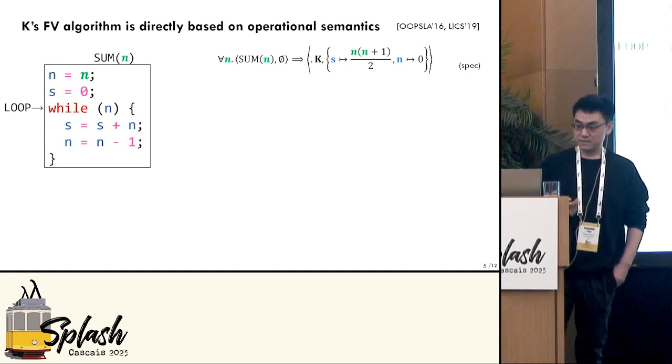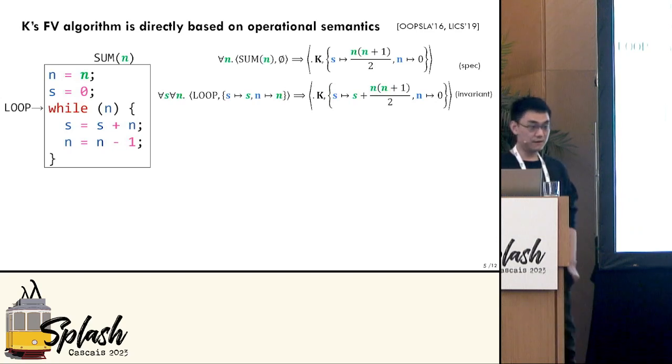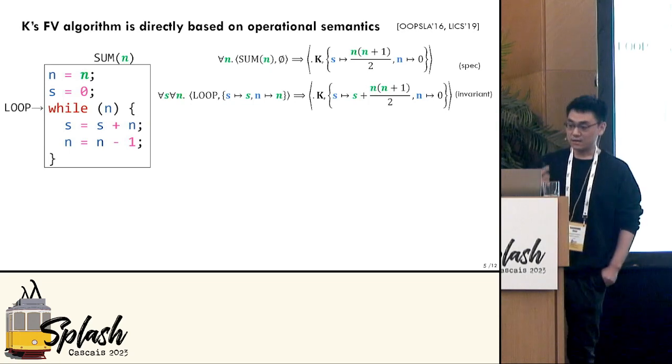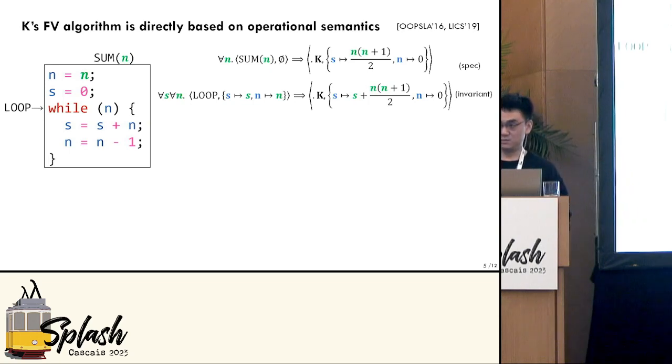Now, in order to prove this spec, of course, I need to write down the invariant for the while loop, and this looks something like this for any S and n. If I have the loop and I have any map, then eventually I will consume all the code, and the map is updated like this. Now let me show you how I can prove this invariant using nothing but the operational semantics of your language.